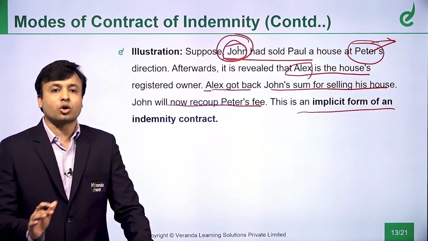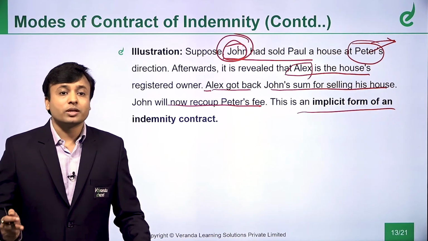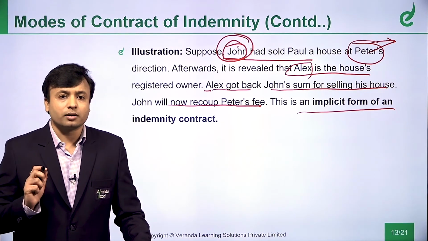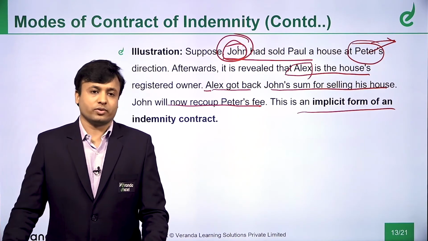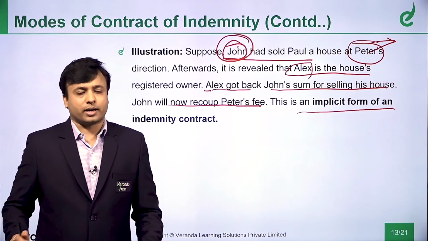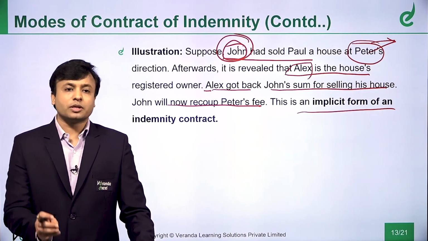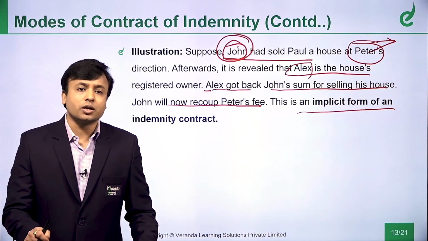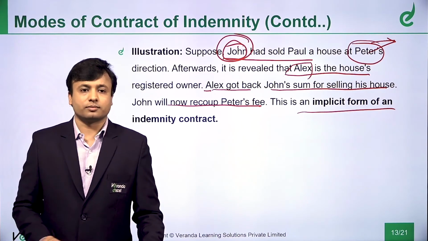Tomorrow if anything goes wrong, because you are selling the house on whose direction? On the direction of Mr. Peter. On the direction of Mr. Peter, and then what happens if something goes wrong? Mr. John will recoup his fees. So this is a form of an implied contract. That means from the contract it is inferred that if something goes wrong, Peter will take care, because the entire transaction was taken at the behest of Mr. Peter, on Peter's direction.